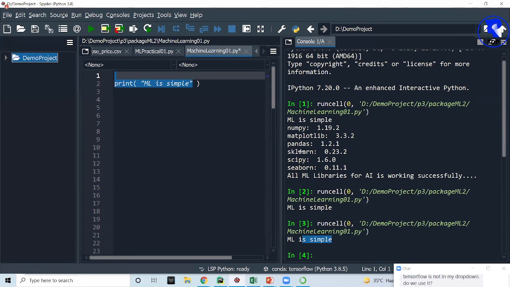Anandiji, don't worry. TensorFlow is not available because we have to configure it. I'll explain it later on. We'll be using that in the deep learning part, which is upcoming.